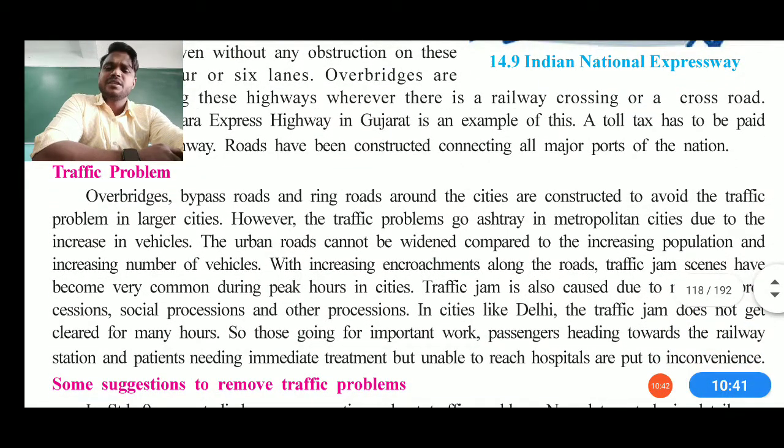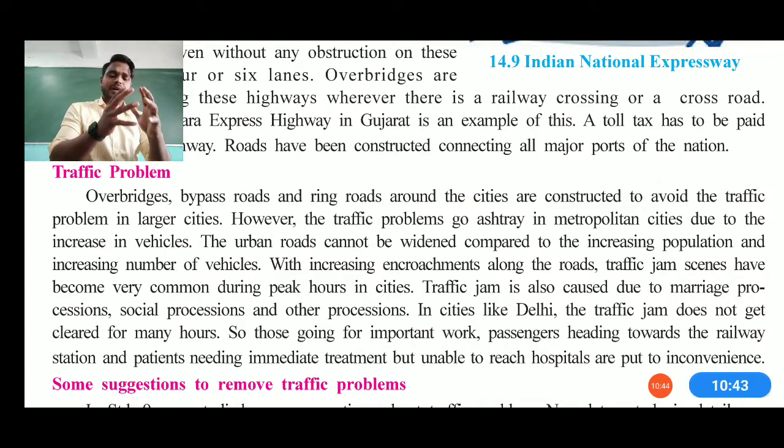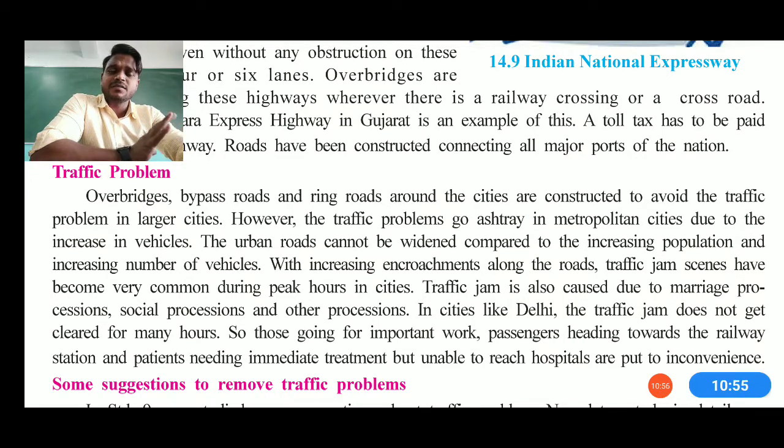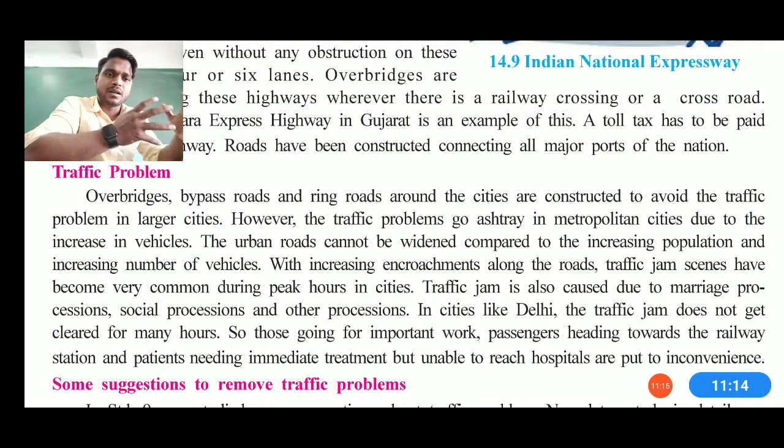See, generally, my dear student, the traffic problem is the main problem of every nation. But in India, we deal with it in a different way. Therefore, we can say overbridges, bypasses, roads around the cities are constructed to avoid the traffic problem in the larger cities also. However, the traffic problem is so acute in the metropolitan cities that it has increased due to the increase of vehicles and all, that they create accident zones also. And that's how we can say the urban roads are unable to connect with widened systematic development, and compared to the population, they are always crowded.